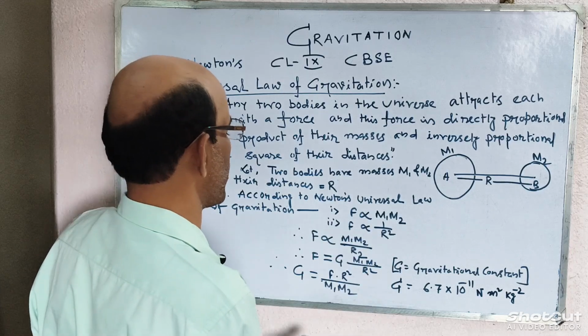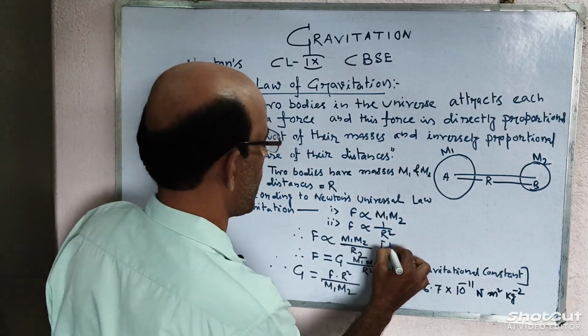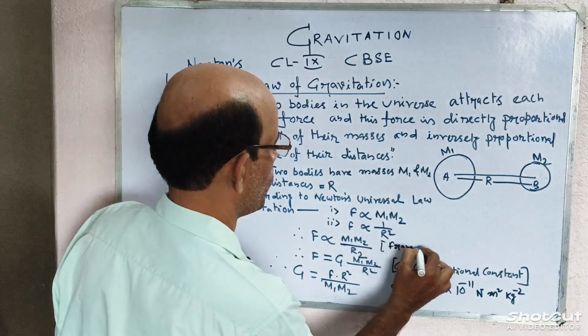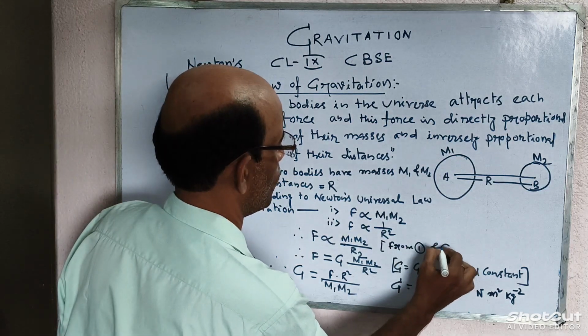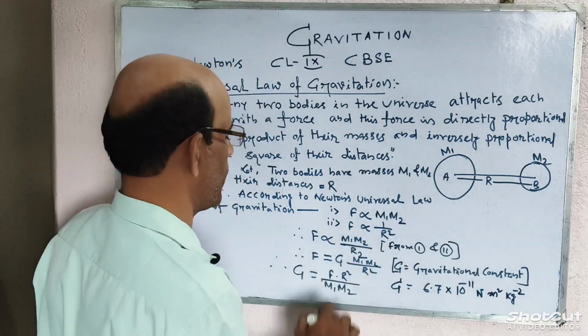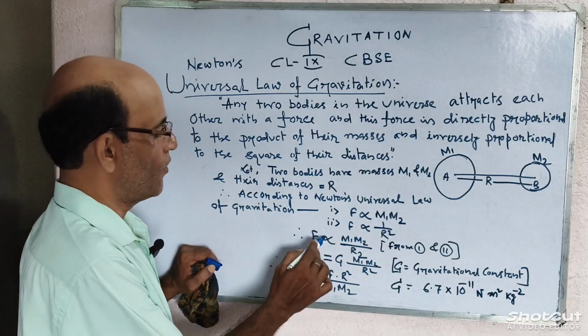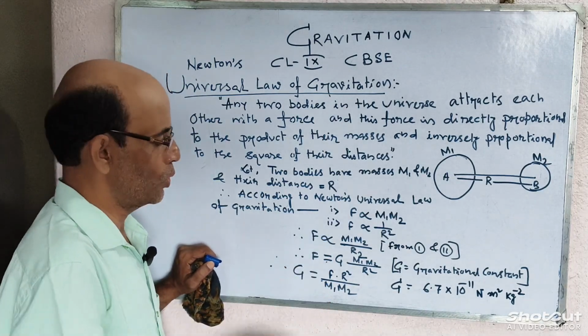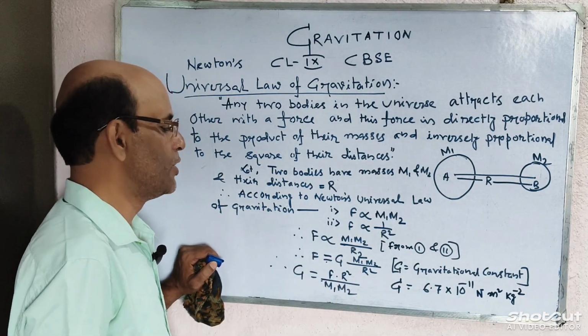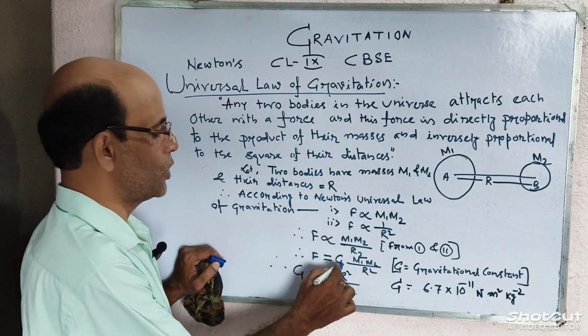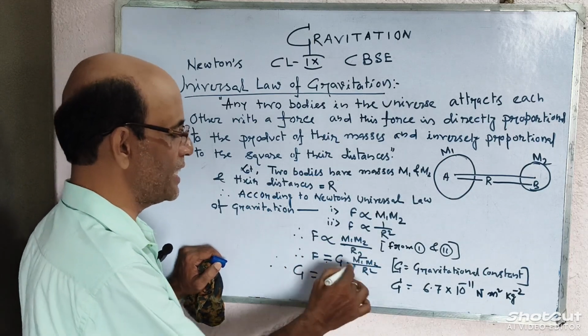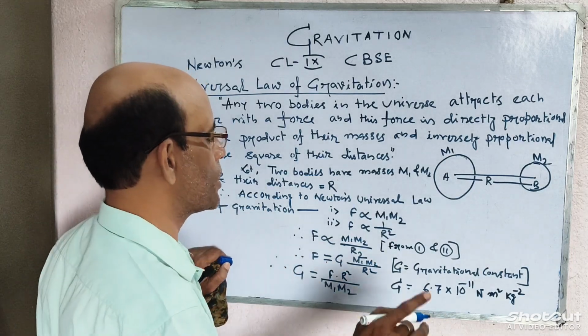Combining these two, F varies as m1 m2 by r square. Variation converted to equality with a constant G: F is equal to G into m1 m2 by r square. This G is called the gravitational constant.